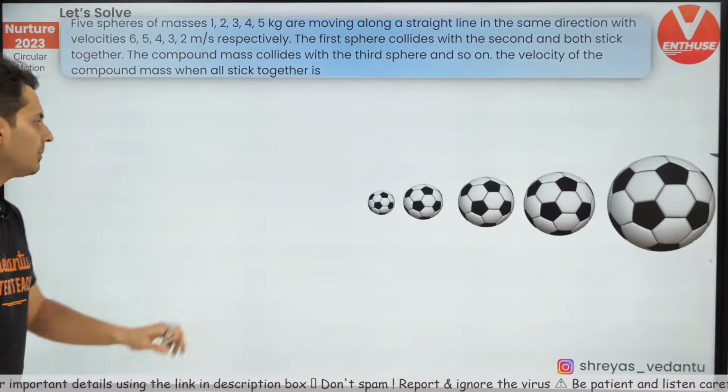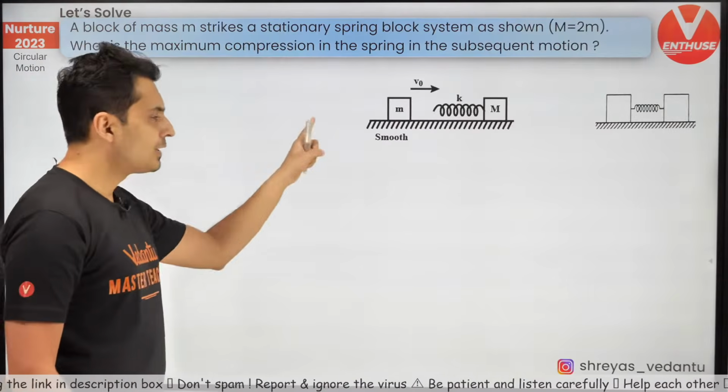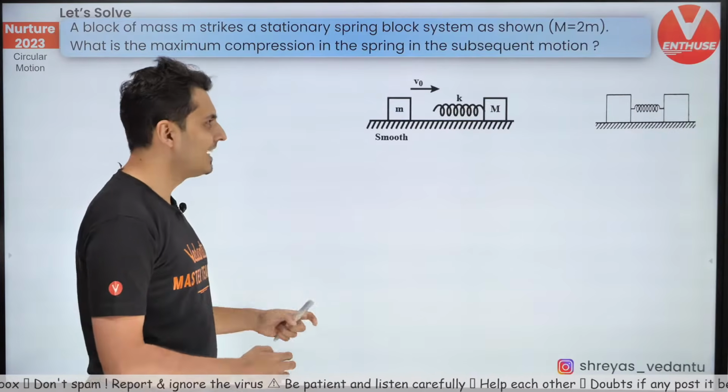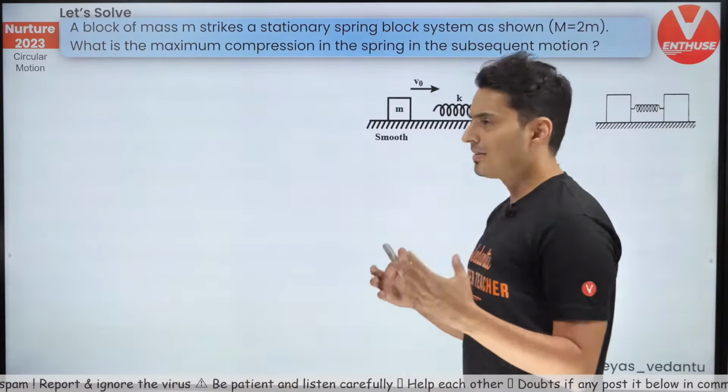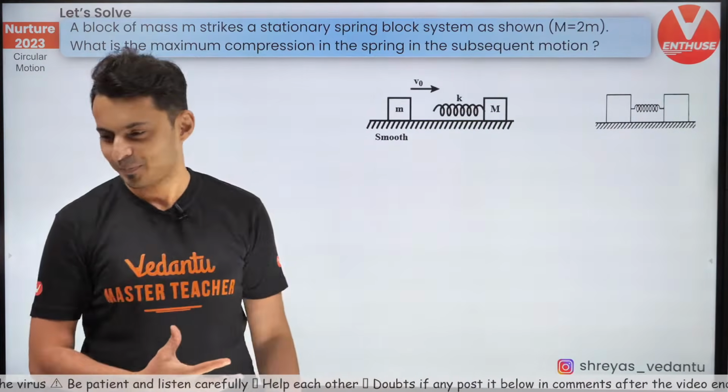Beautiful question. So 10/3 is the answer. Yep, that's option D. Interesting. Let's move to another question. This is also very interesting and tricky, and you might have seen this somewhere maybe, and you get scared the moment you look at springs.